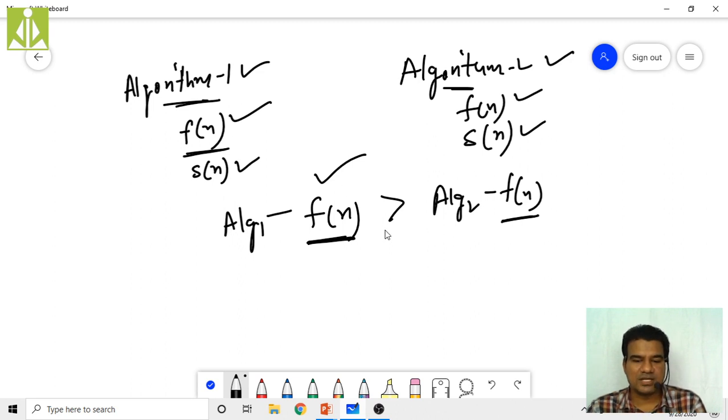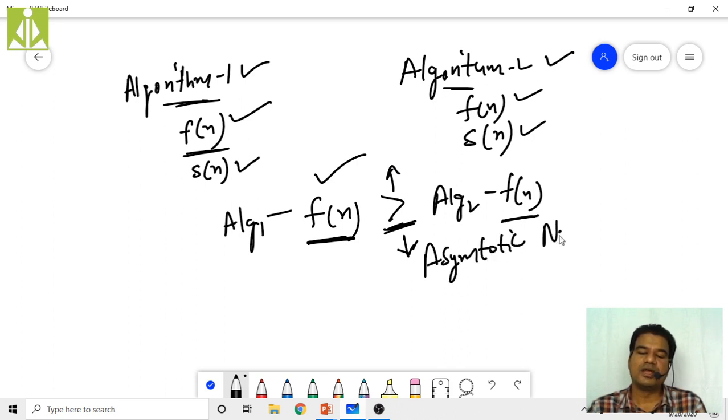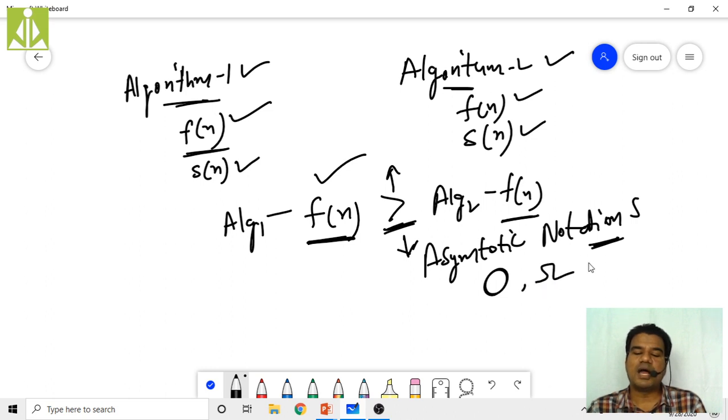To do this comparison, to see which function is greater and which function is lesser, we go for asymptotic notations. These asymptotic notations we'll discuss in our next class, hopefully, and with that, we will conclude our first unit. This is the last point in your first unit. The asymptotic notations are nothing but your big O notation, big omega notation, and theta notation.